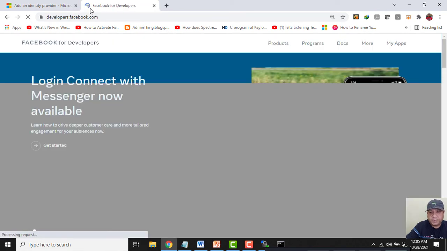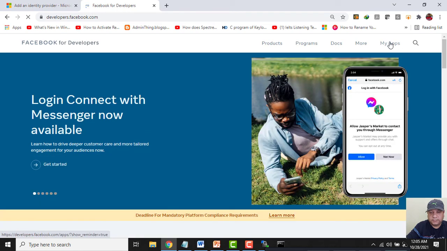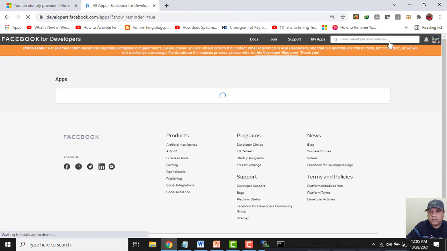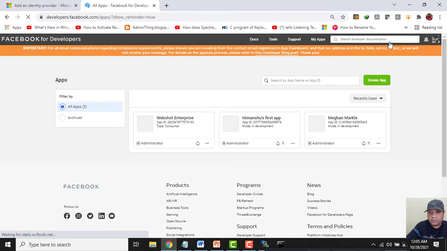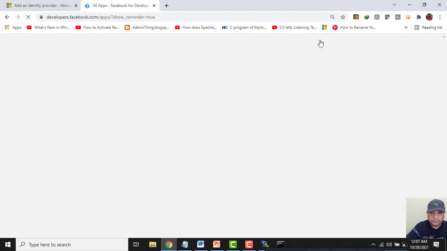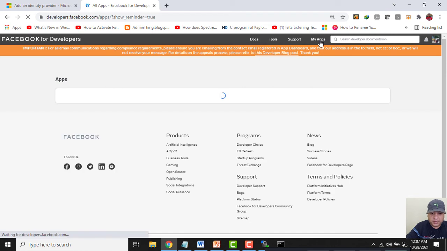Click on My Apps. I need to provide the credentials, but I think I was already logged in, so it has not asked for my credentials and I have been added. Let me remove this app.